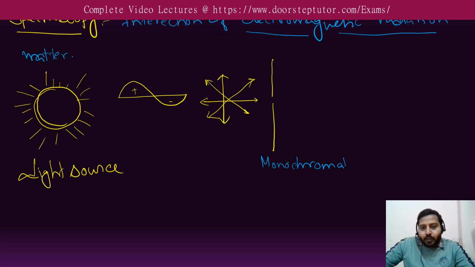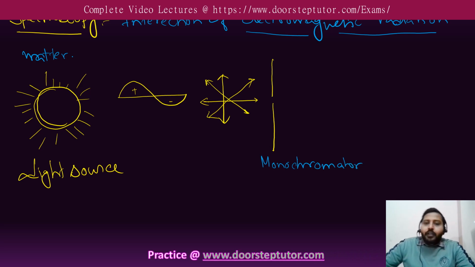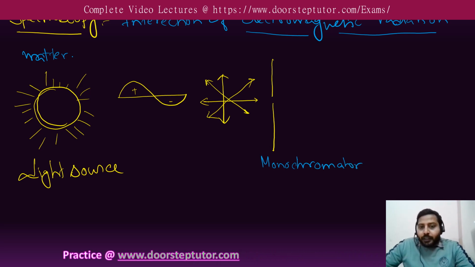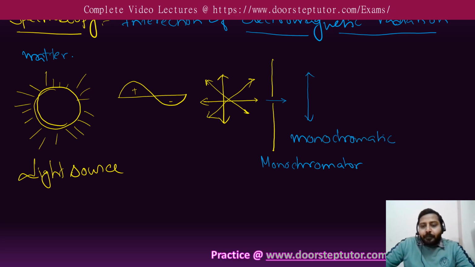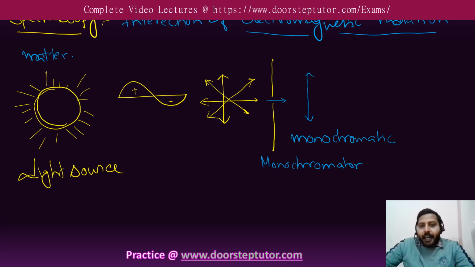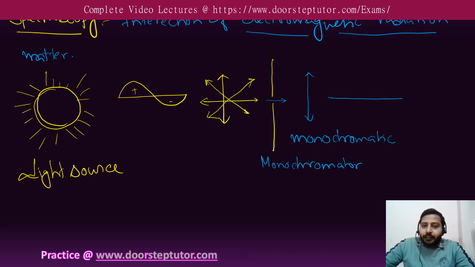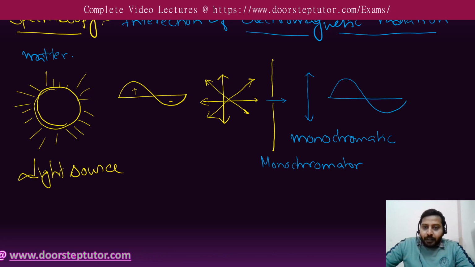This thing in spectroscopy you have to know in detail. When light passes through this monochromator, it becomes single wavelength light, or monochromatic light. And this monochromatic light has a particular wavelength.